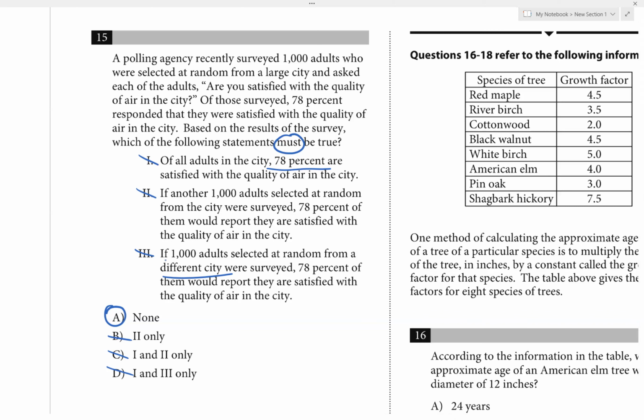Okay, so you just want to remember, when we apply the result of a survey to a larger population, we always want to leave some room for error. It won't be exactly right on the number, but it should be close. So we can say it's about 78%, but not exactly 78%.